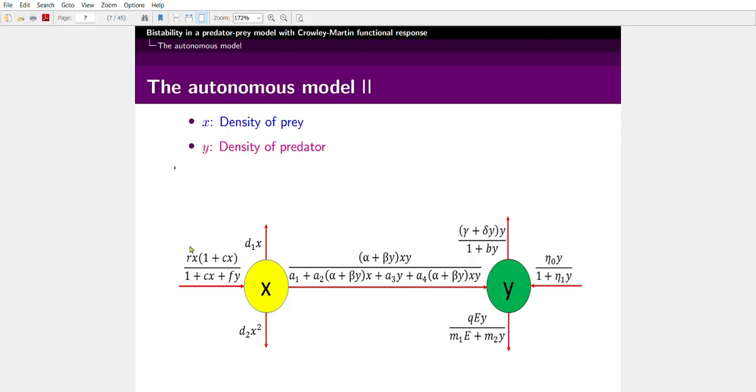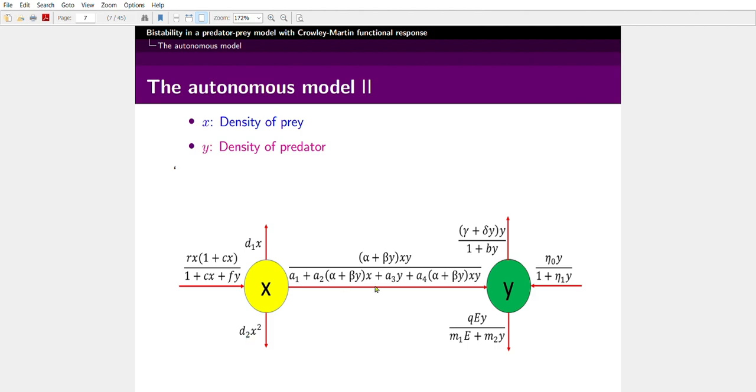That's why we add cx here and here, which implies that in future encounters between prey and predator species, less effect will be activated by the predators on prey species. And here we assume d1 is the natural death rate of prey species and d2 is the interspecific death rate.